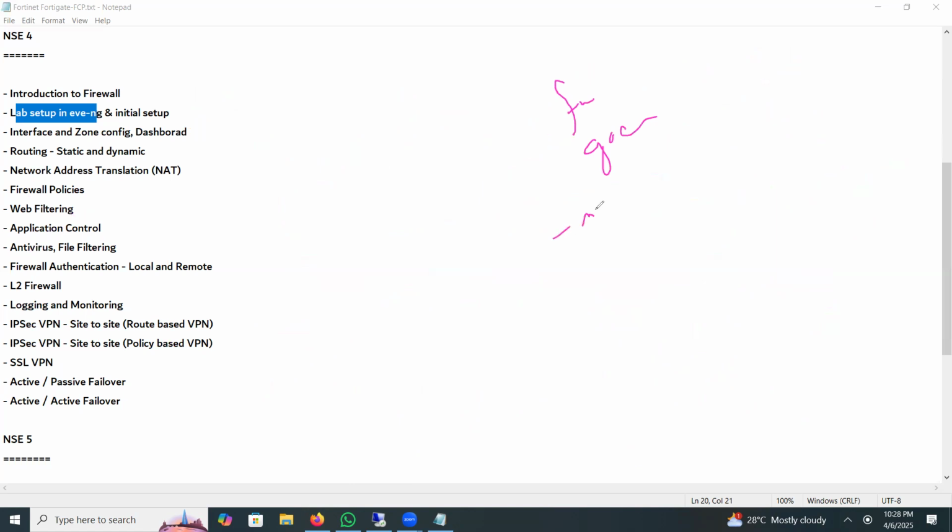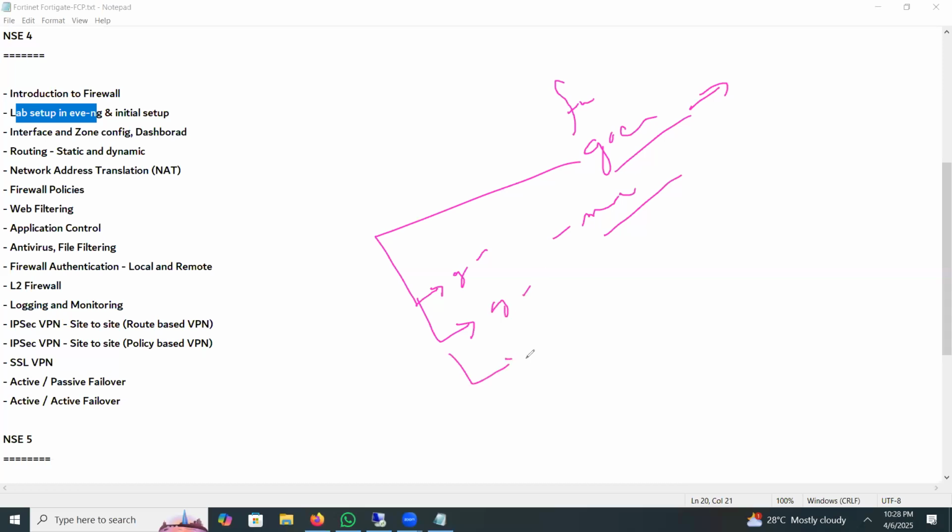We also have micro applications. Okay, I will discuss everything in the class. So what is a micro application? Suppose Google is the mother or main application, and under Google we have Google Map, Google Calendar, and many more. These are called micro applications. You cannot control micro applications with a traditional firewall, but on a next generation firewall like Palo Alto or FortiGate, we have the option to control the application and micro application.